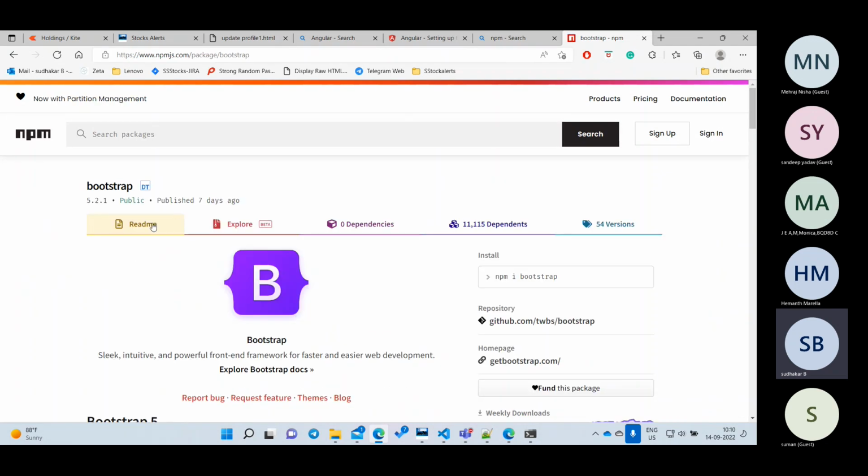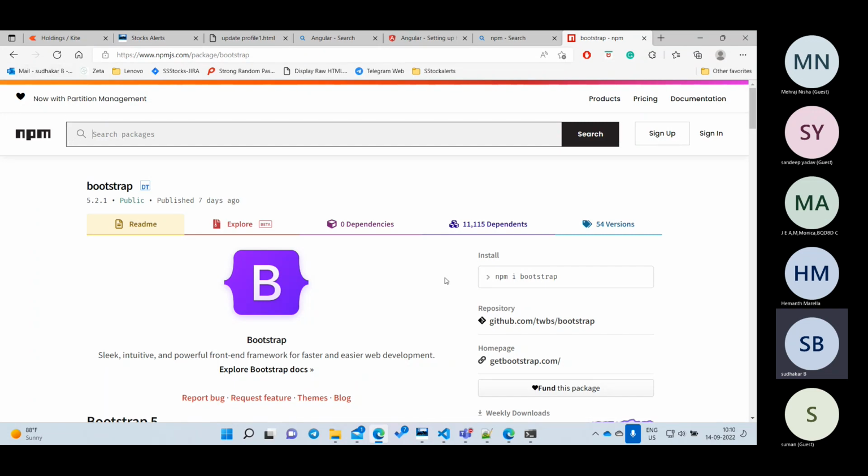You can click here. This is the version they are using, 5.2. This is the latest version, right? So all libraries they will register here. We don't need to go to each and every library and get that. That is not required. We can simply go to the npm js website and look for whatever library we want. So npm is nothing but a node package manager. It will have all library information in this website. Whatever library I want, I can go there and get that information.